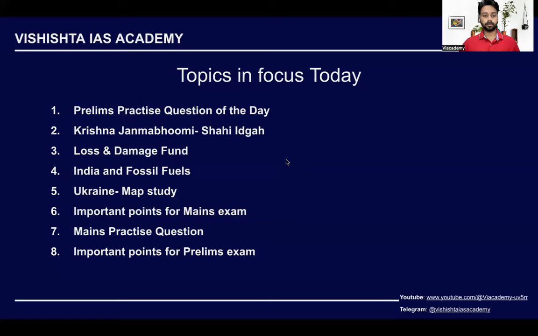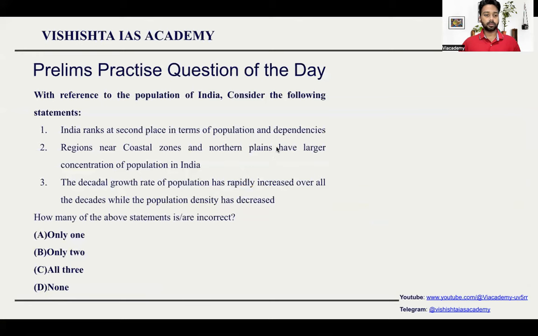Let us start with the most important topics which were in news for today. These were the topics, you can go through it once you get the PDF.